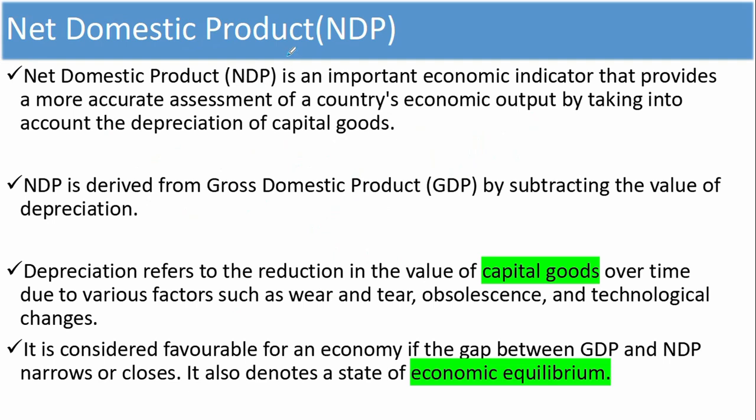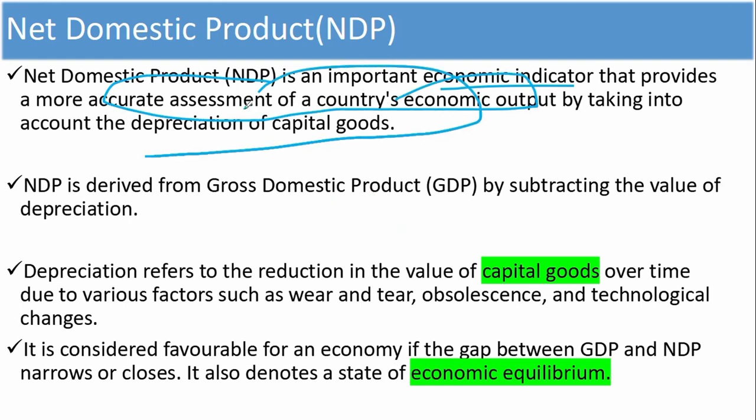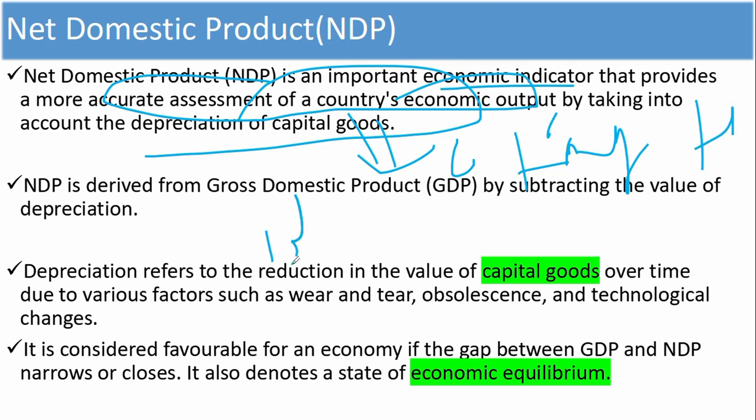Now, what is net domestic product? This is an important economic indicator that provides an accurate assessment of the country's economic output, because it subtracts the depreciation of capital goods. Here, what are capital goods? Capital goods are tangible, physical assets that a company uses to produce goods and services, like buildings and machinery. These are examples of capital goods.